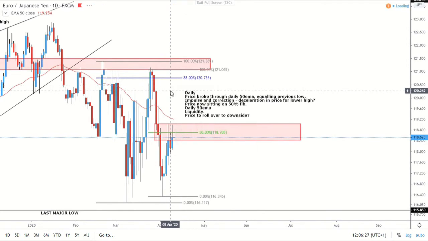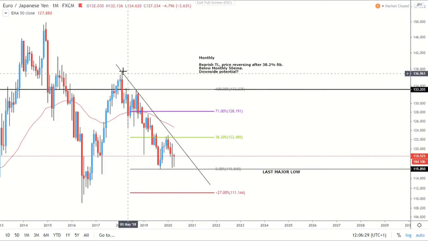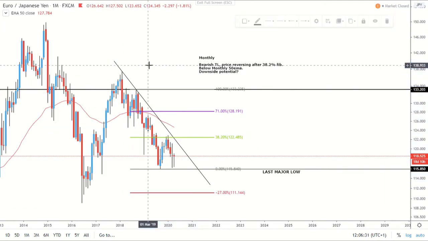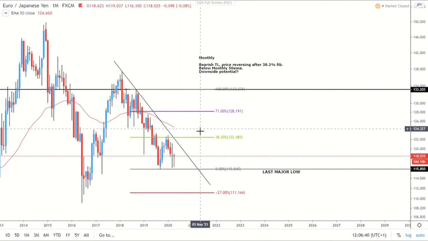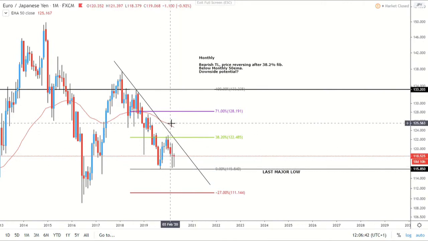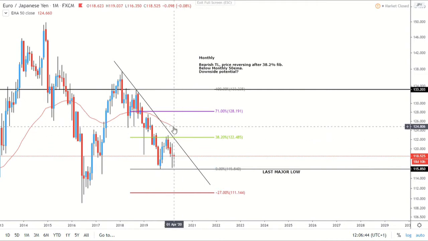Then we've got Euro Yen. So if we go into the monthly, you can see simple downtrend. Trend line slightly off there. We've made this impulse downside, made this new lower high, and then rolled back over. But we've equaled previous lows and then come back up. But of course, you can see that we did reverse around that 38.2%, which the monthly is sitting about 200, 300 pips above.